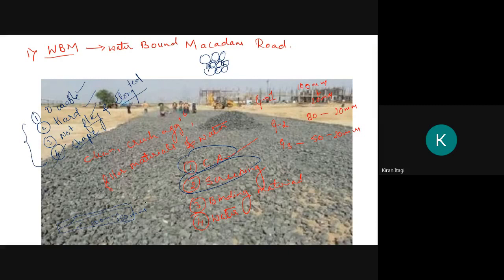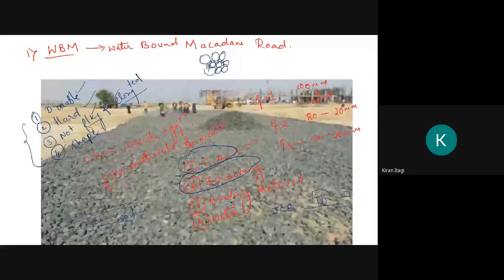In basic language, we can say it is like a JCB, where the front one has the smaller bucket and the back one has the bigger bucket. Actually we won't use a JCB but a spreader, to spread the aggregates uniformly.